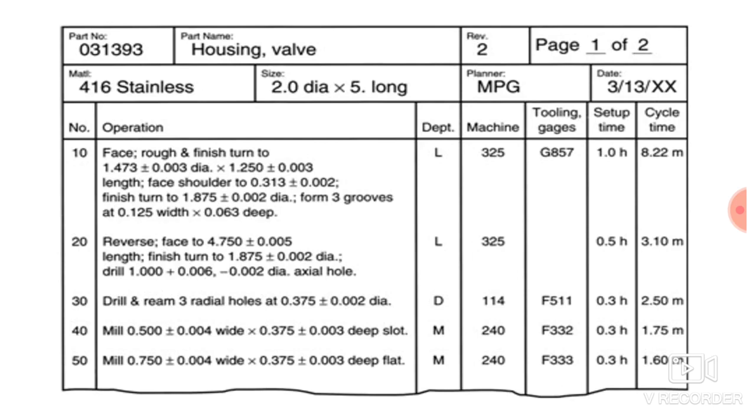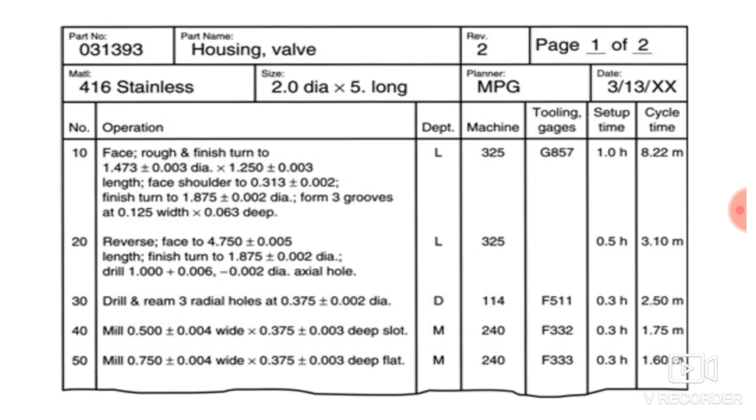After that, the time required, that is the cycle time. For the first operation the cycle time is 8.22 minutes. So for carrying out the first operation you will require 8.22 minutes. For the second operation it is 3.10 minutes. For the fourth it is 1.75 minutes and for the fifth it is 1.60 minutes. So this is nothing but an example of a process plan.